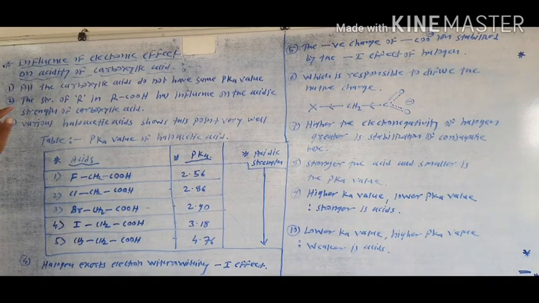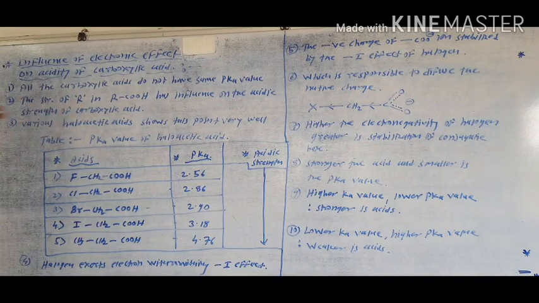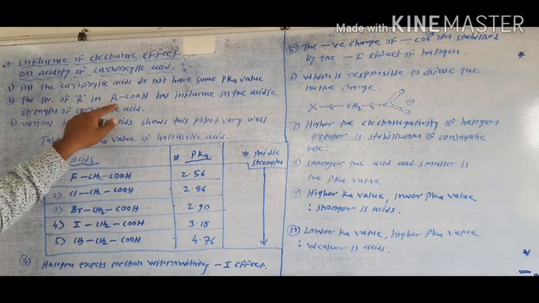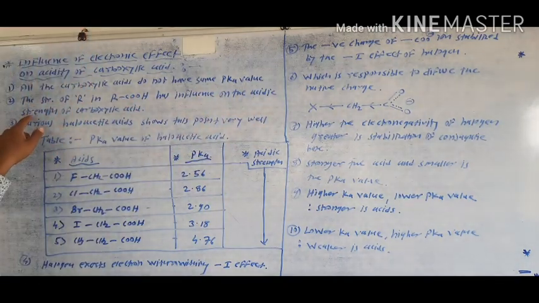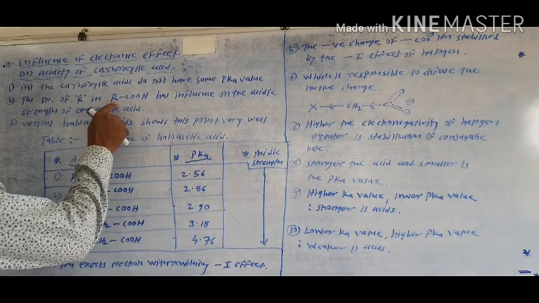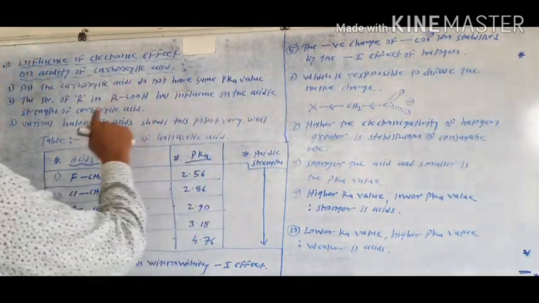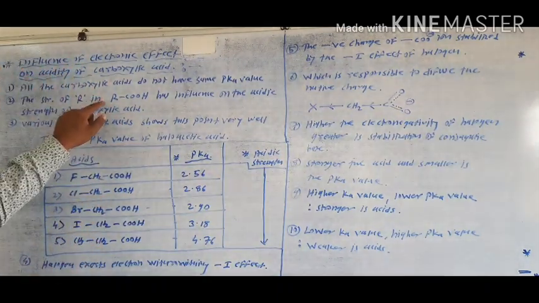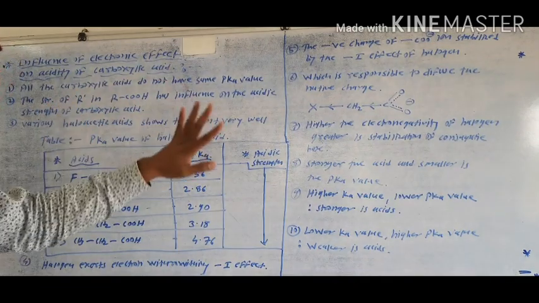The second important point is that the structure of R, meaning any alkyl group attached to the carboxylic group, RCOOH, has an influence on the acidic strength of the carboxylic acid. This means these R groups are responsible for influencing the acidity of carboxylic acid. The nature of R is important for the acidic character of the carboxylic acid.